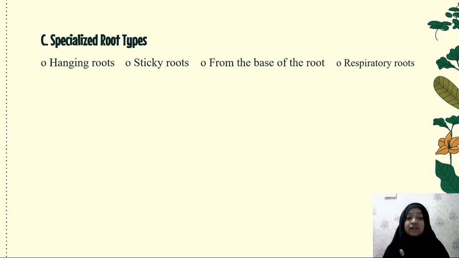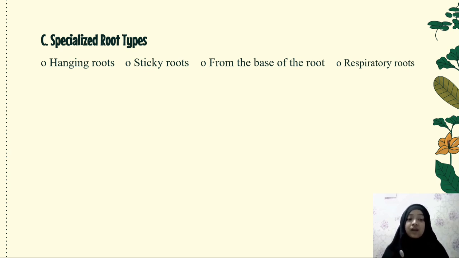Number 2, aerating roots, or pneumatophores. Roots grow above the ground, especially above water, as in some mangrove genera, Avicennia and Sonneratia. In some plants like Avicennia, the erect roots have a large number of breathing pores for the exchange of gas.